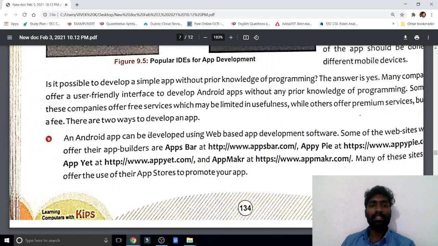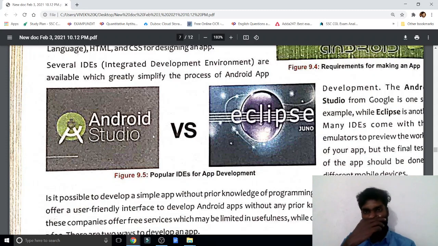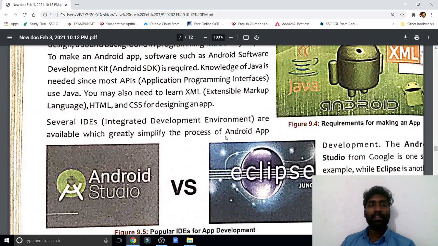Now in Android Studio and Eclipse, we can create apps with the help of Android. Android means what? Java. With the help of Java only we can develop Android apps. Both are very famous applications. Everywhere they are using, maximum they are using these only.